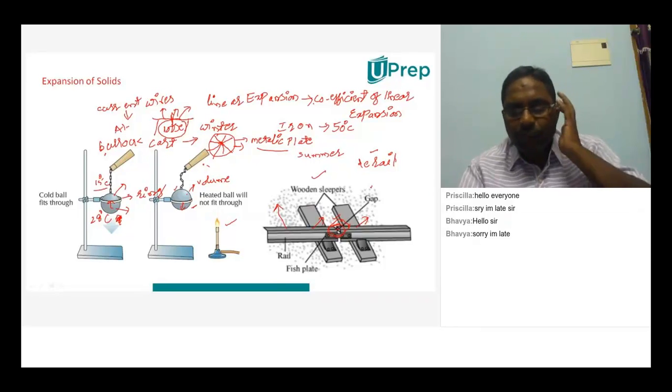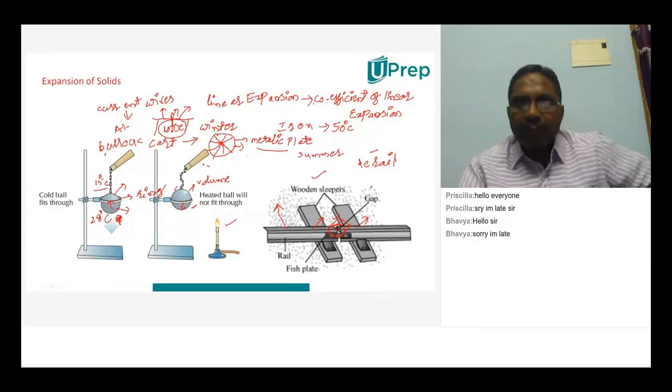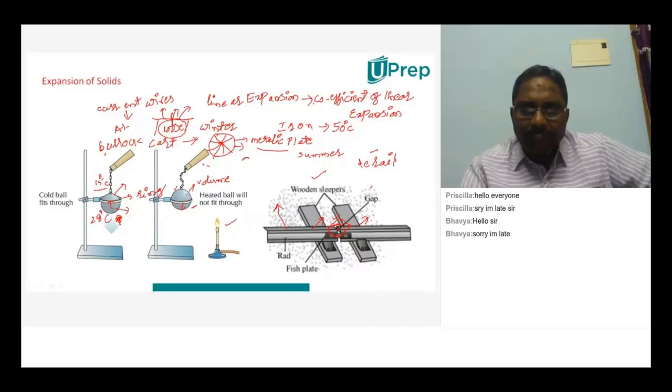First, we will take one metallic plate in a circular way like this, which is having lesser radius than this particular wheel. And after that, we heat this metal. Whatever circular metallic plate is there, we will heat it. When you are heating it, what happens? It will expand. That means the radius of it will increase.